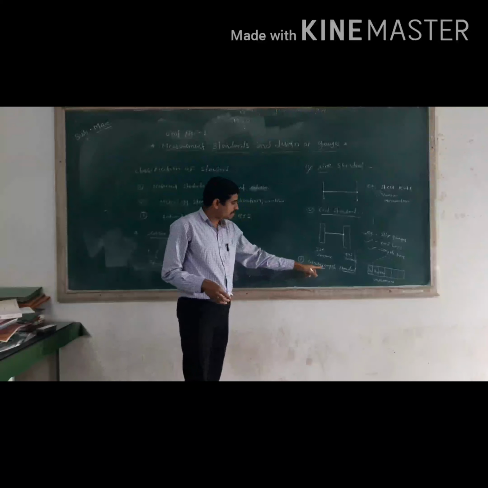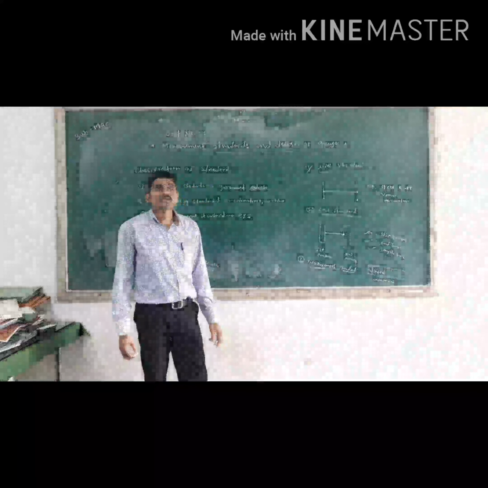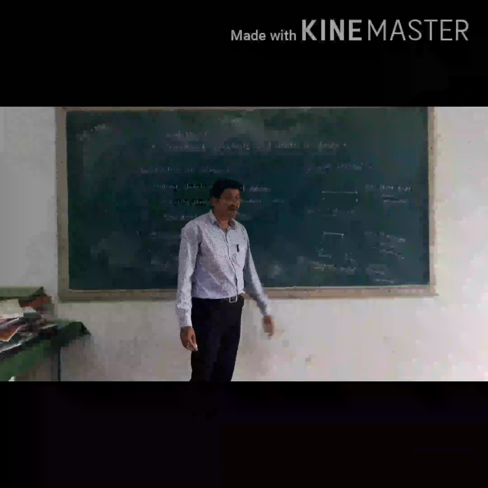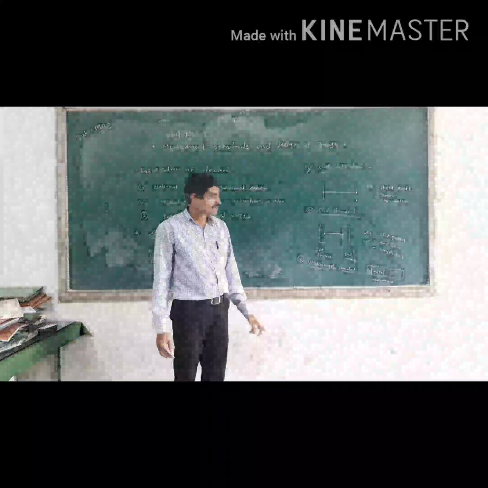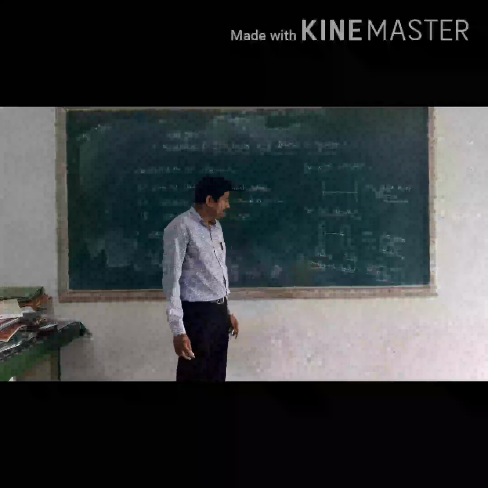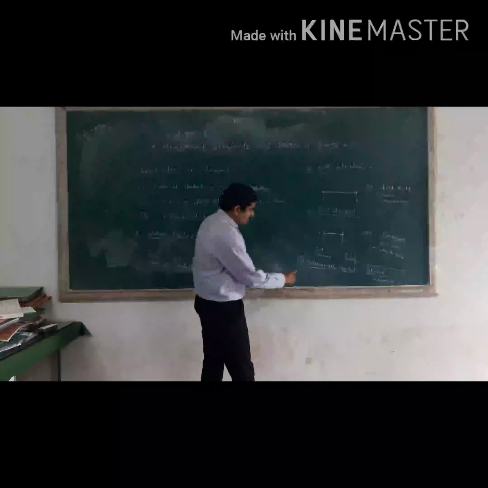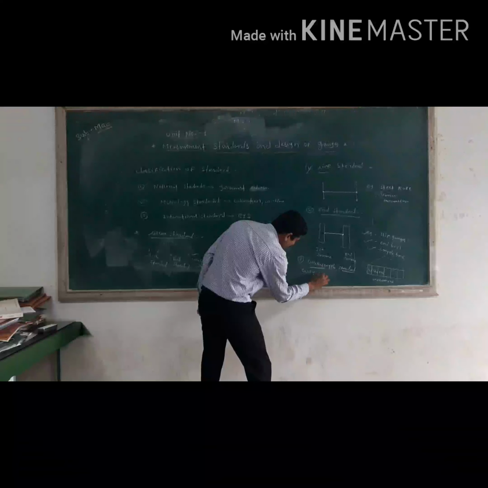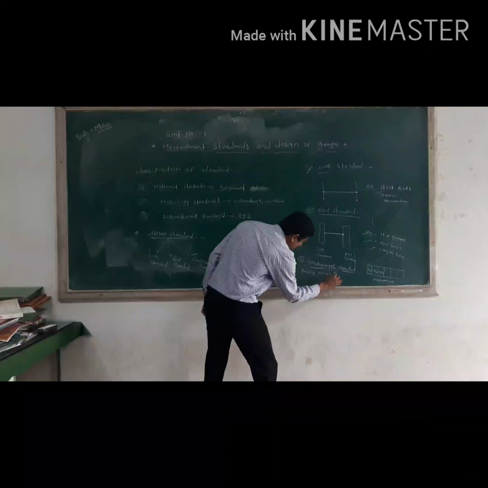Because day by day the end standard and line standard are destroyed, that's why we require the wavelength standard. All of you remember that this light is easily available in our laboratory.